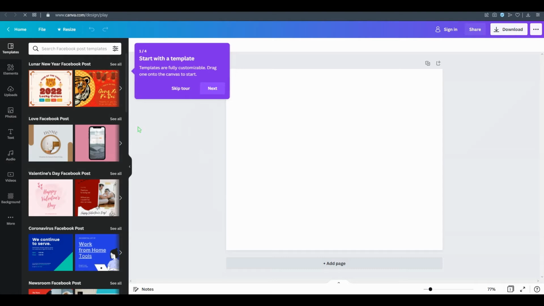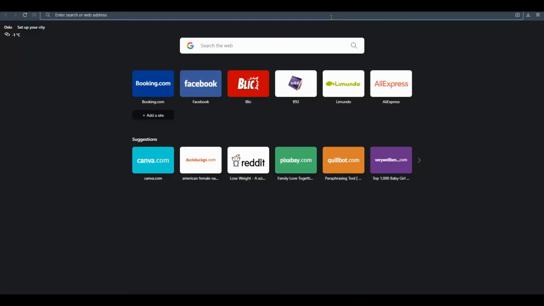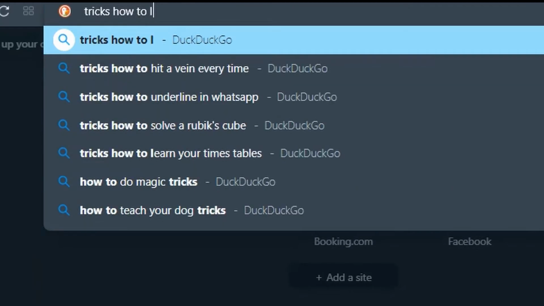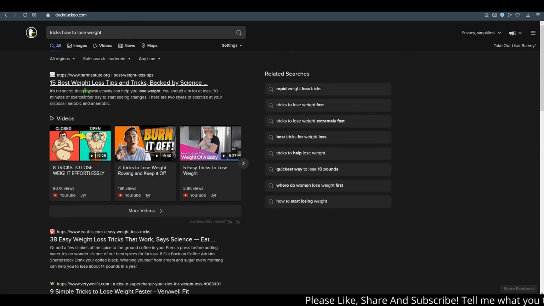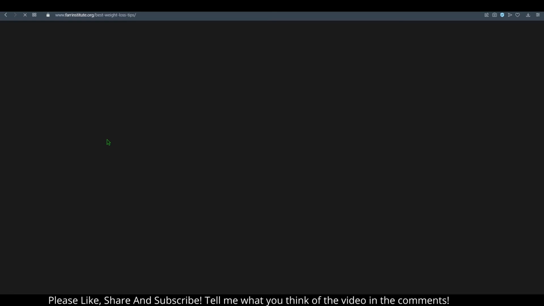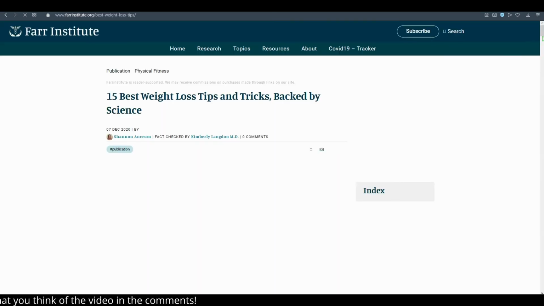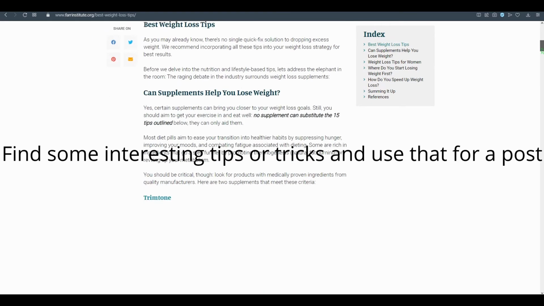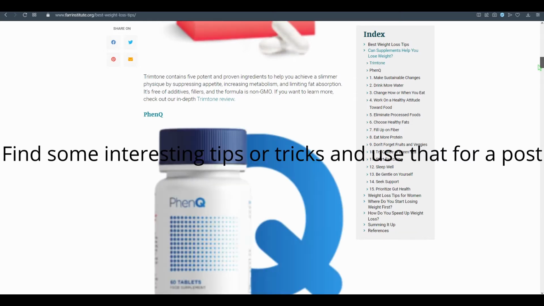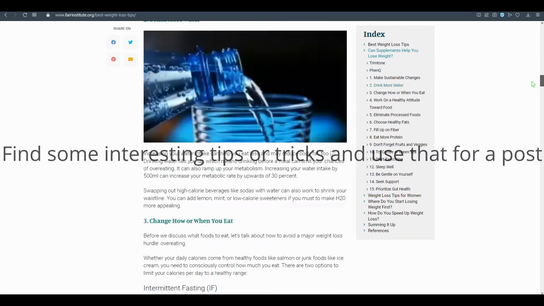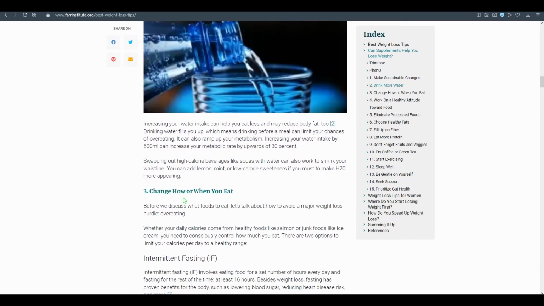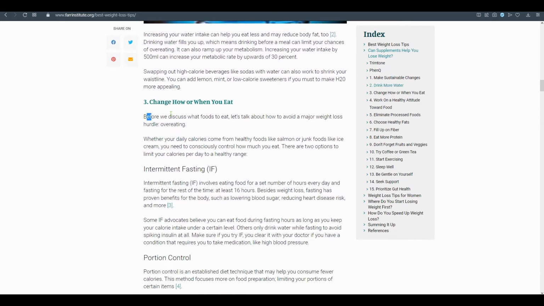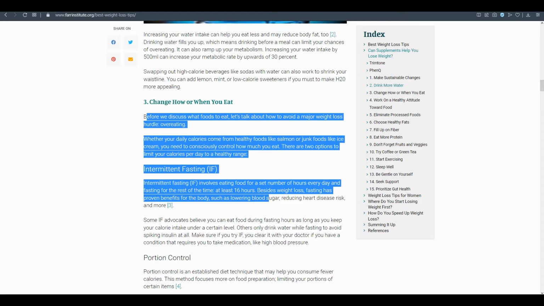For example, tricks how to lose weight, best tips and tricks, like drink more water, change how or when you eat. Just copy paste all of it, or use Quillbot.